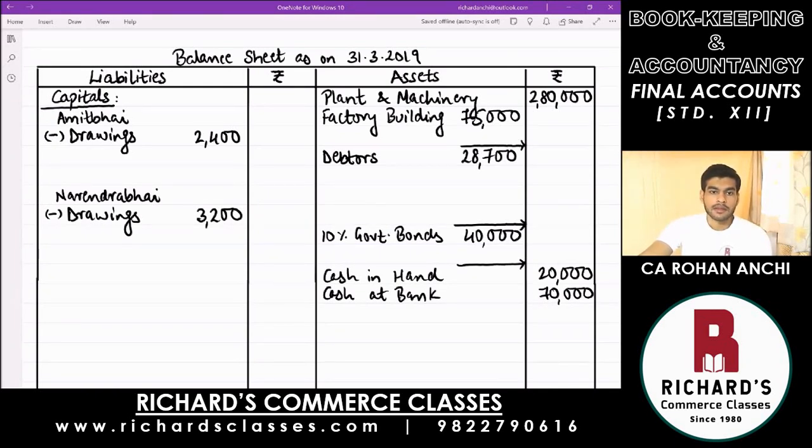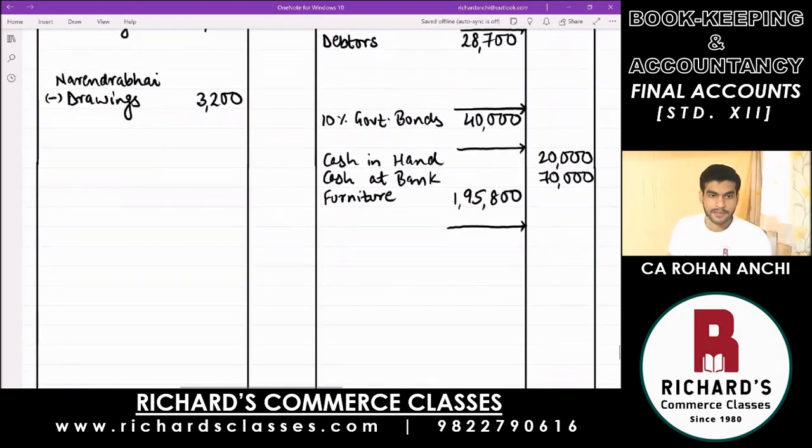Then next item is furniture, which is an asset. On the asset side, write down furniture. In the inner column, there is an adjustment down below, 1,95,800. And the next two items, also assets, continue there.